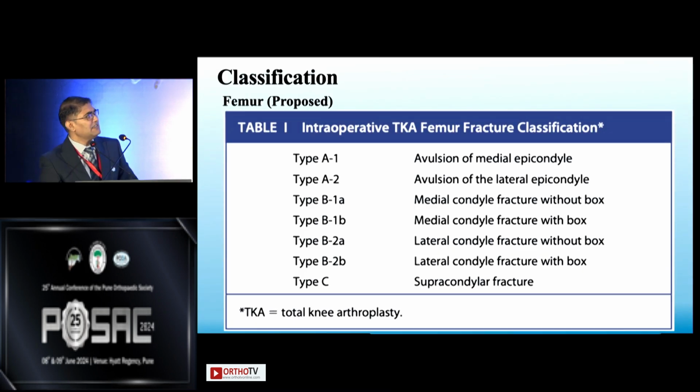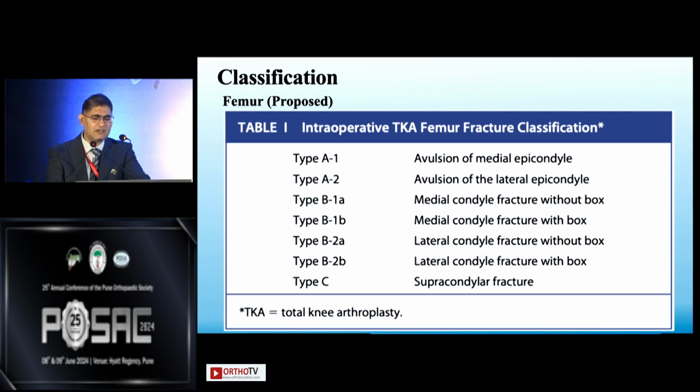In femur, there is no classification given as such in the literature for the intraoperative fractures, but there is a classification proposed in the recent JBJS 2023 review article, and they divide it based on the location of the fracture. Type A covers the epicondylar region, medial or the lateral epicondyle. It also represents how much force is required to cause this fracture.